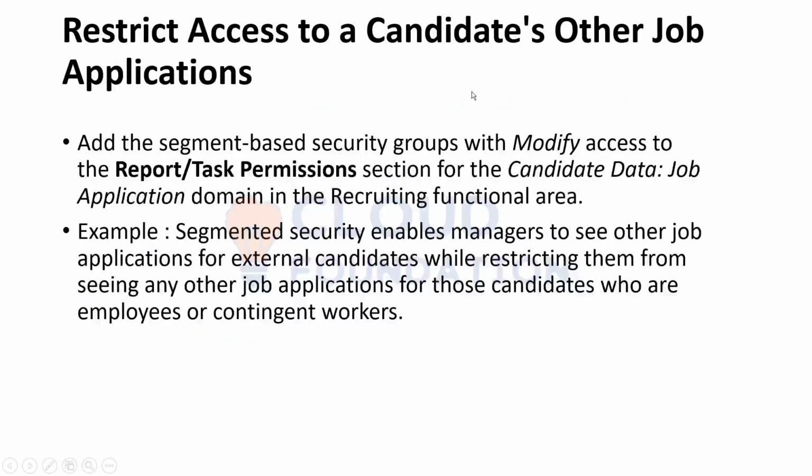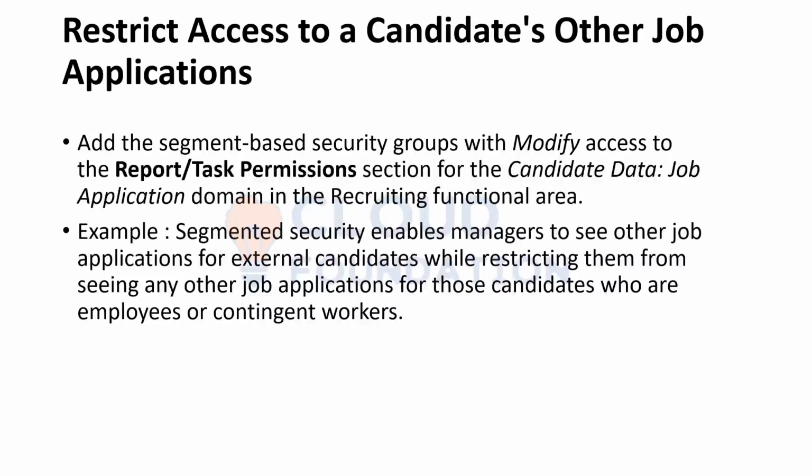Then what we did, we started with the basic functionality of segmented security. Over here we created a segment-based security group. What happens in a segment-based security group? It includes members of other security groups and grants access only to selected components of a secured item.